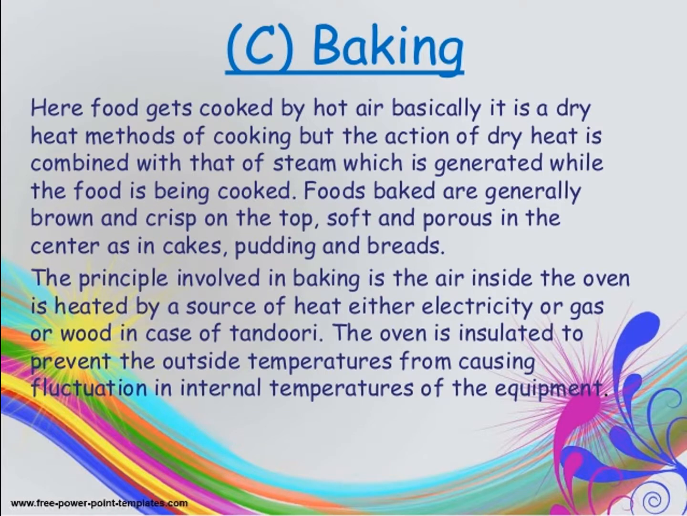The next method is baking. Here the food gets cooked by hot air. Basically, it is a dry heat method, but the action of this dry heat is combined with that of the steam which is generated while the food is being cooked. The foods baked are generally brown and crisp on the top, and soft and porous in the center, as in cake, pudding and breads.